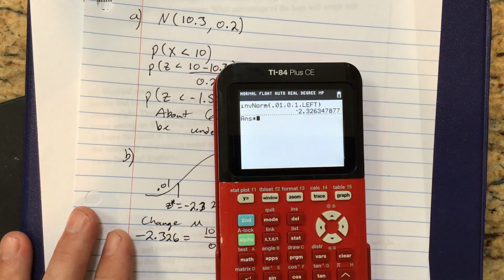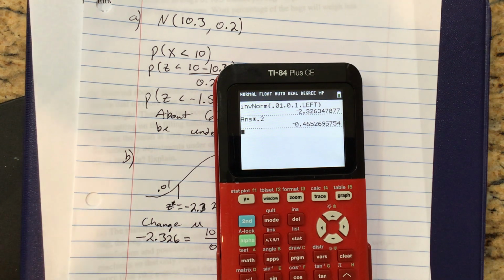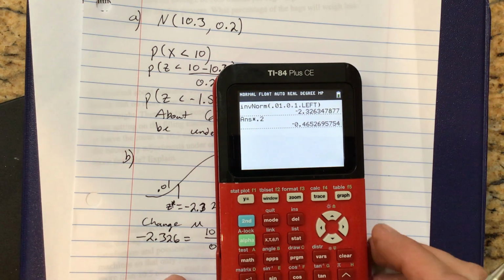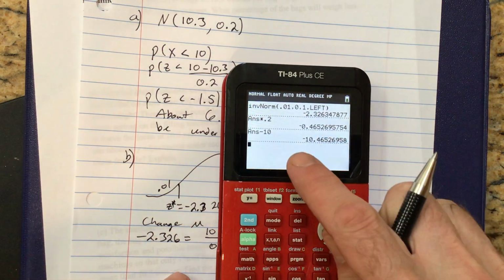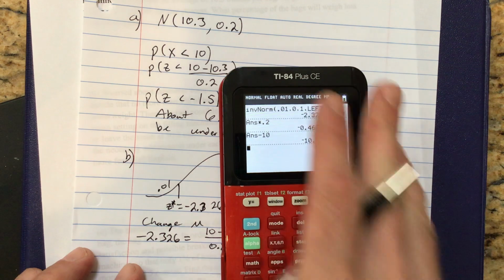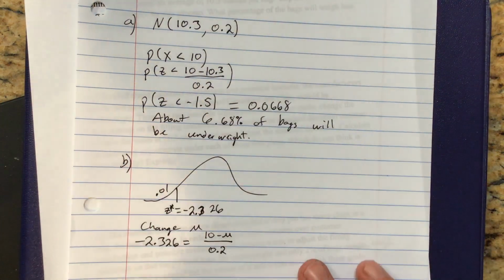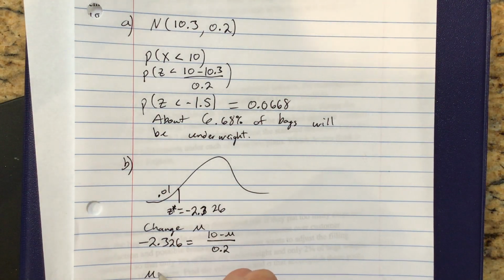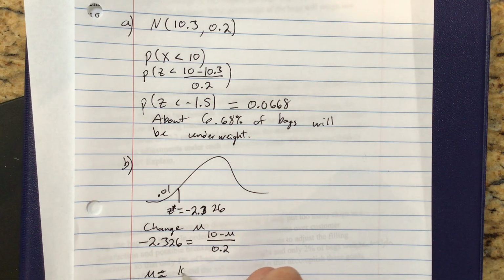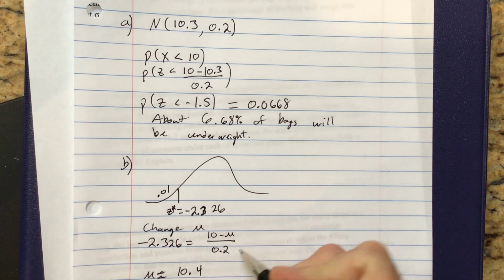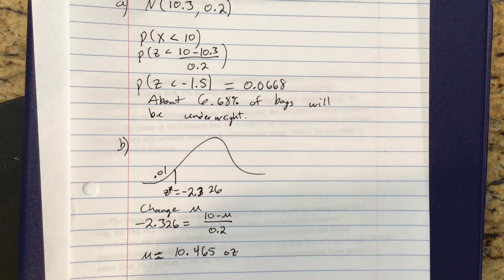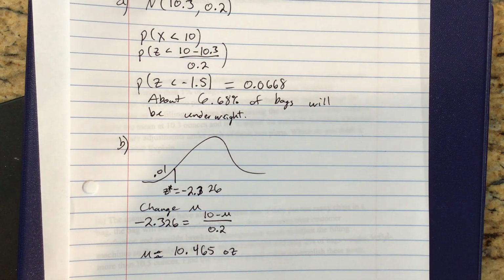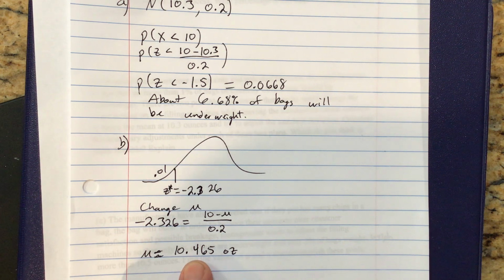Multiply that by 0.2, and then subtract 10, and we get negative 10 point whatever equals negative mu, so mu is positive 10.4, blah, blah, blah, approximately 10.465 ounces. Okay, so that's option 1. Leave your standard deviation at 0.2 and increase the setting for the mean on the machine to that.